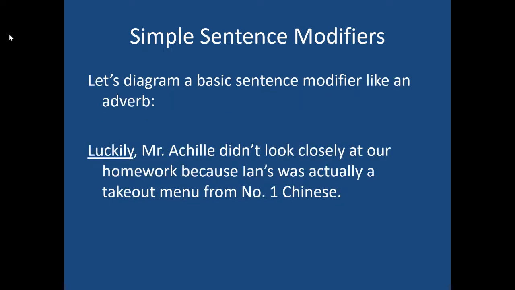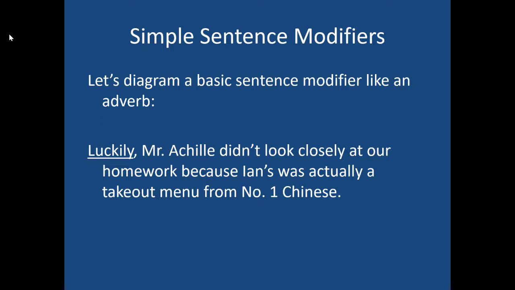So let's take a look at a basic diagram of a sentence modifier. The first example we have on your worksheet says, luckily, Mr. Achille didn't look closely at our homework because Ian's was actually a takeout menu from number one Chinese. Well, the word luckily is one of those words where it's kind of saying fortunately, or luckily this whole thing happened. So in this case, this sentence modifier is an adverb, but it's actually a sentence modifier. It's an adverb in the form of a sentence modifier. And that's why it's going to get a comma.